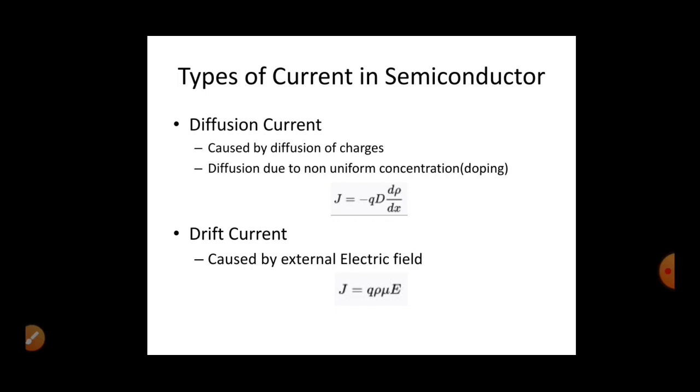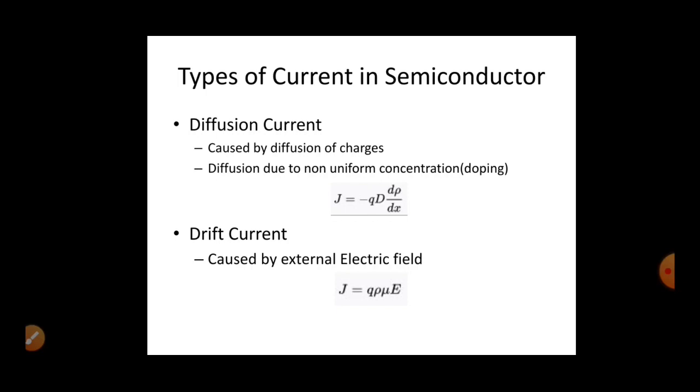The expression for this diffusion current is minus q into D times d rho by dx. Here d rho by dx is nothing but the rate of change of concentration, D is the diffusion coefficient, and q is the charge. Next one is drift current.